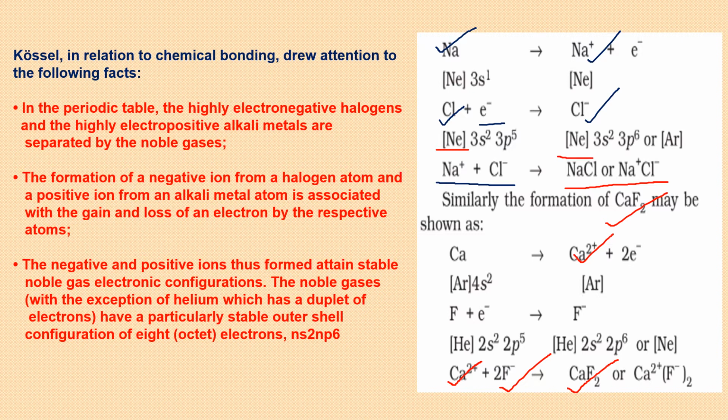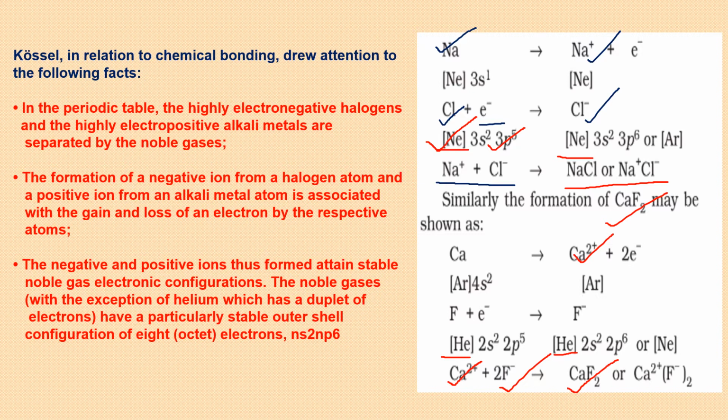You have done it in the earlier chapters, that if I have to write the configuration of, say, chlorine atom, which has 17 electrons, atomic number is 17. So 10 electrons, instead of writing 1s2, 2s2, 2p6, you can simply write the neon, which is a noble gas, in the square bracket, because neon has 10 electrons and the remaining 7 electrons can be shown like this. So this is another way of writing the configuration.